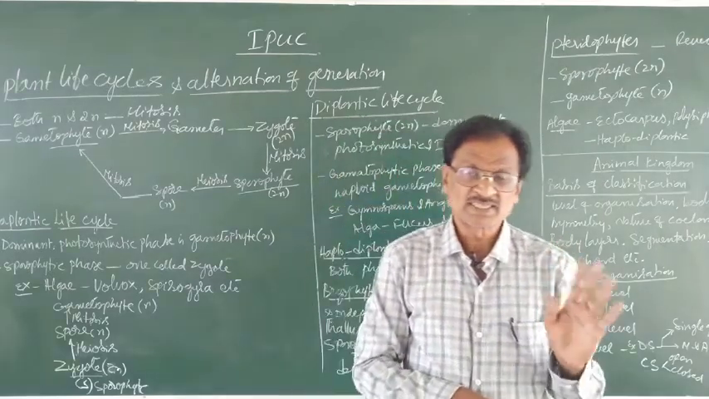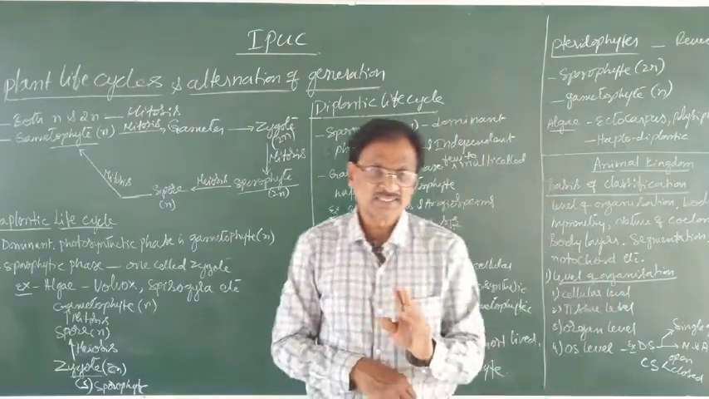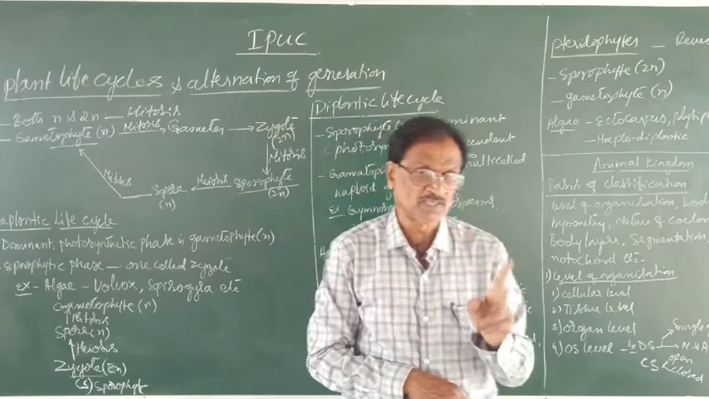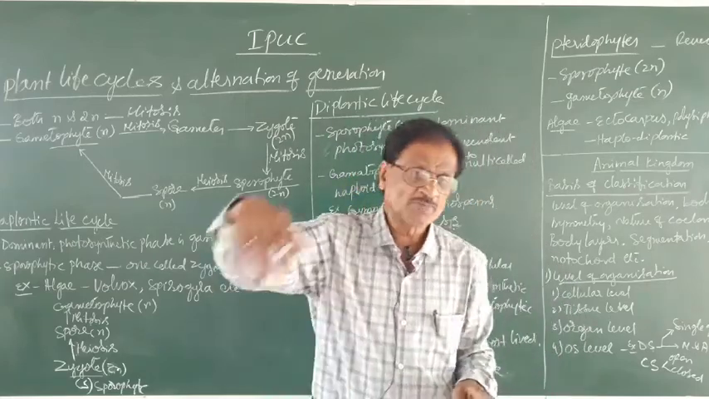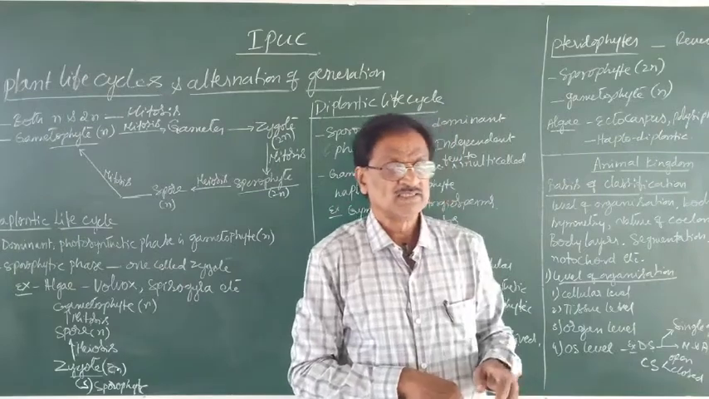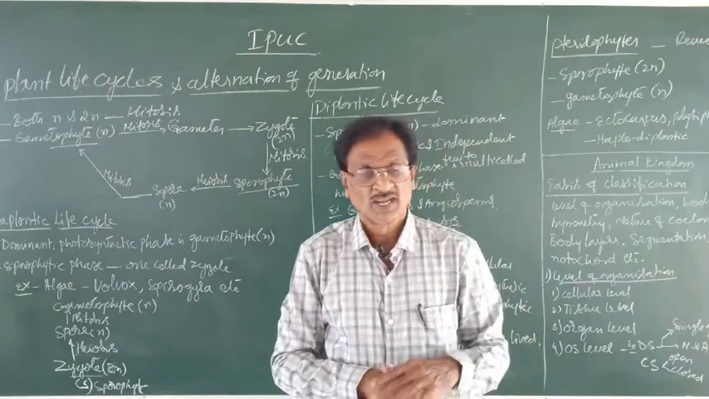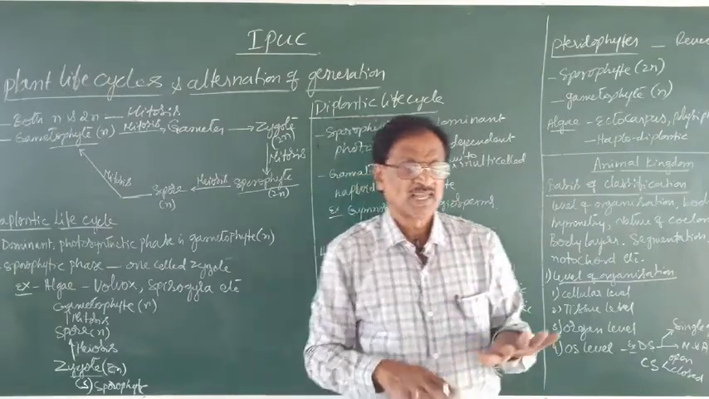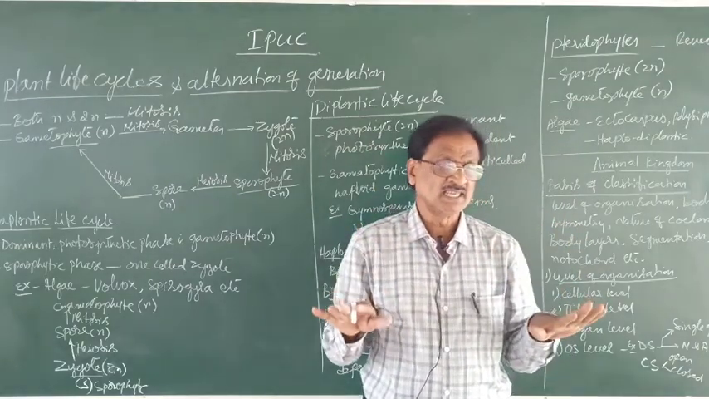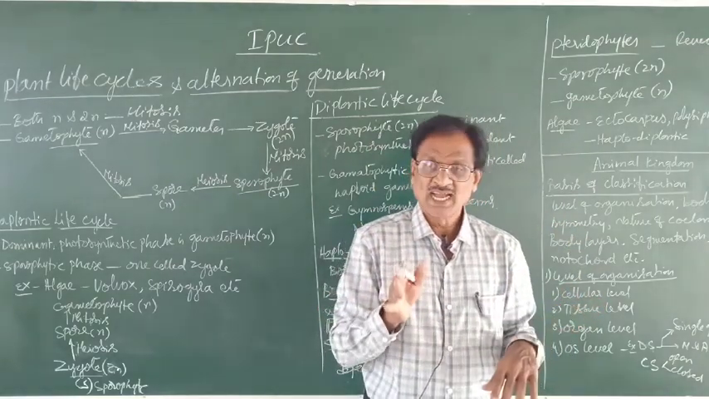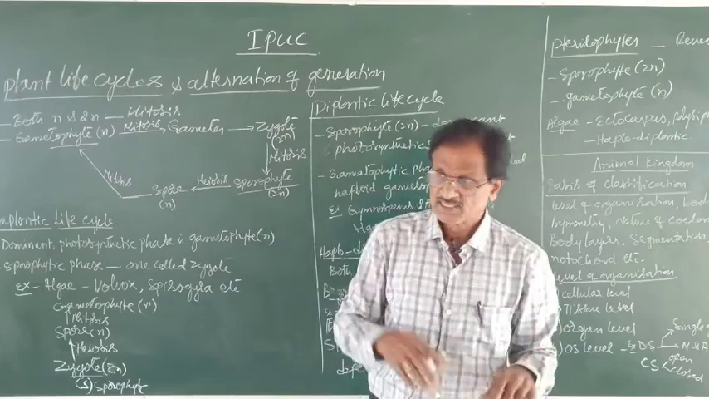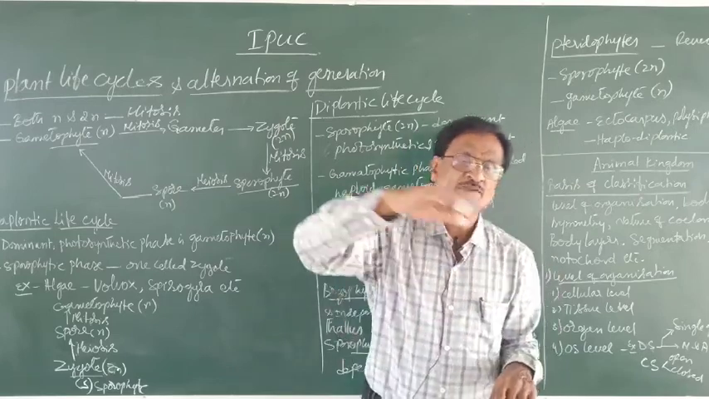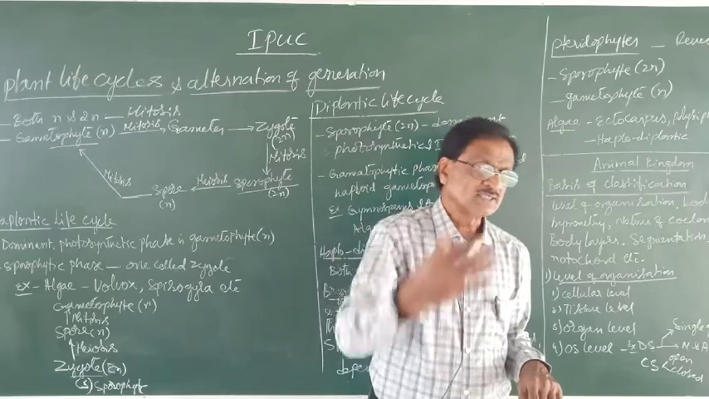So animals differ from plants mainly in two aspects. One is that animals keep on moving in search of food. And the second one, they are unable to synthesize their own food like the green plants. Hence, they have to keep on moving in search of food.